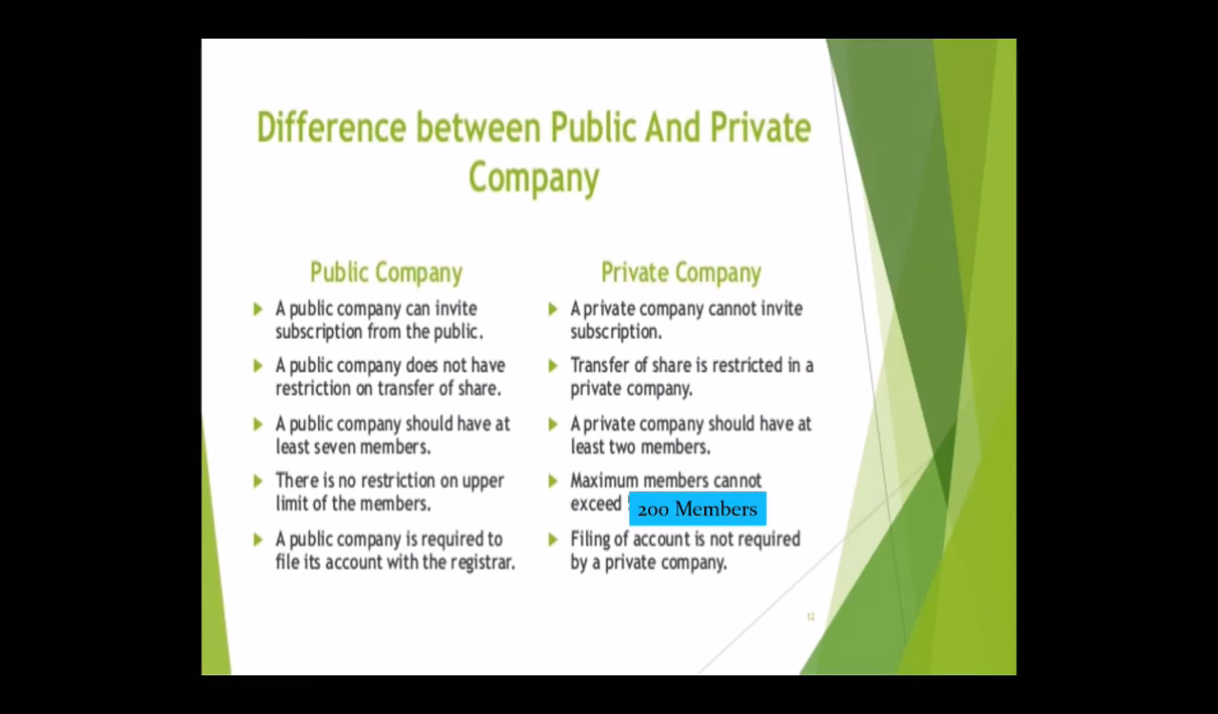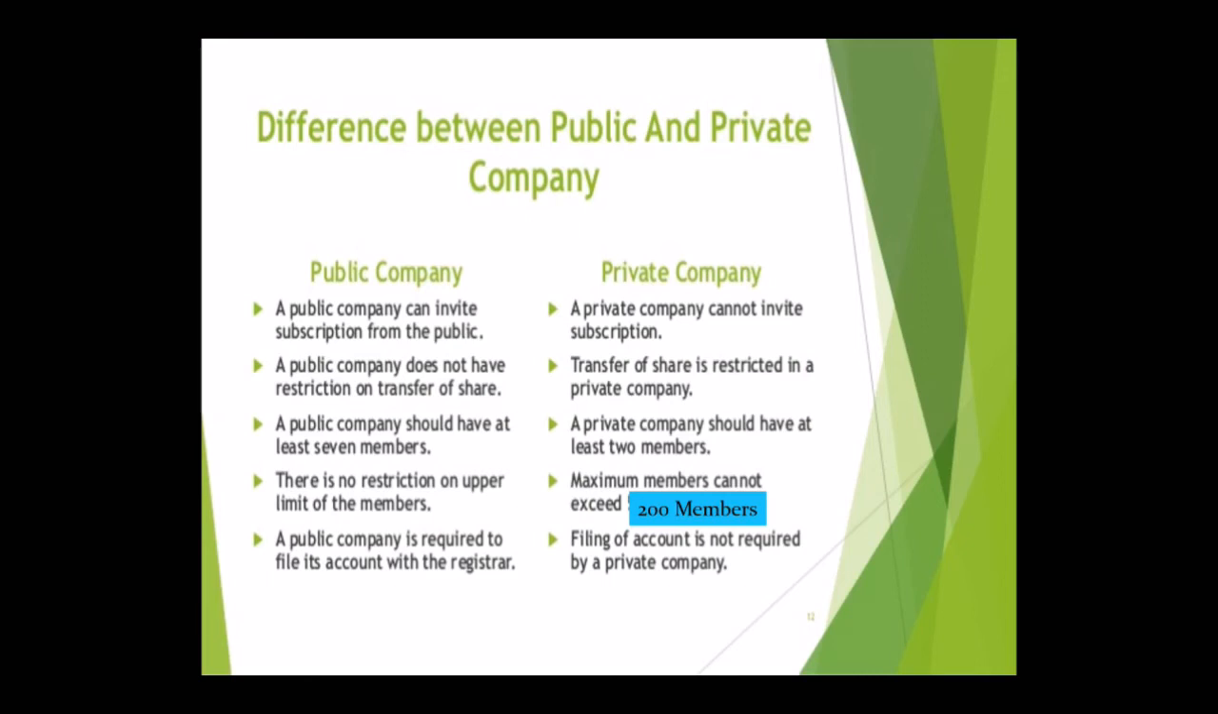Then necessity for filing accounts. A public company is required to file its accounts with the registrar, but a private company is not required to file its accounts. This topic is also important. Please go through it properly.